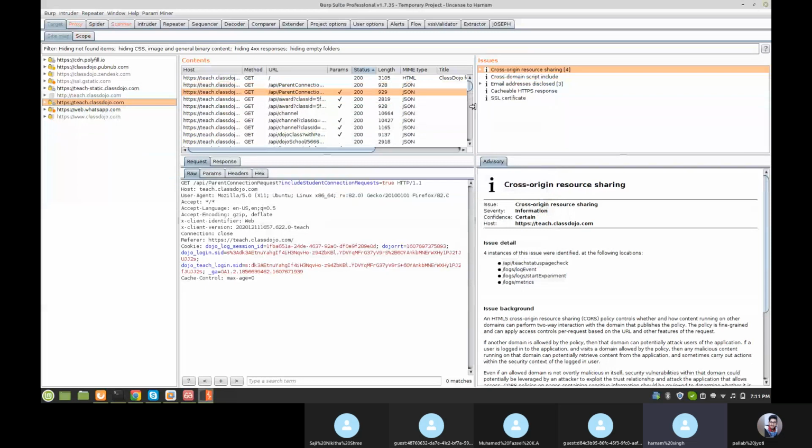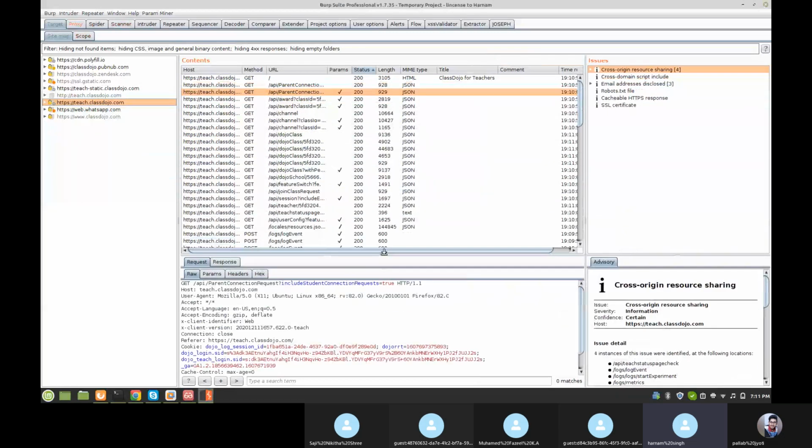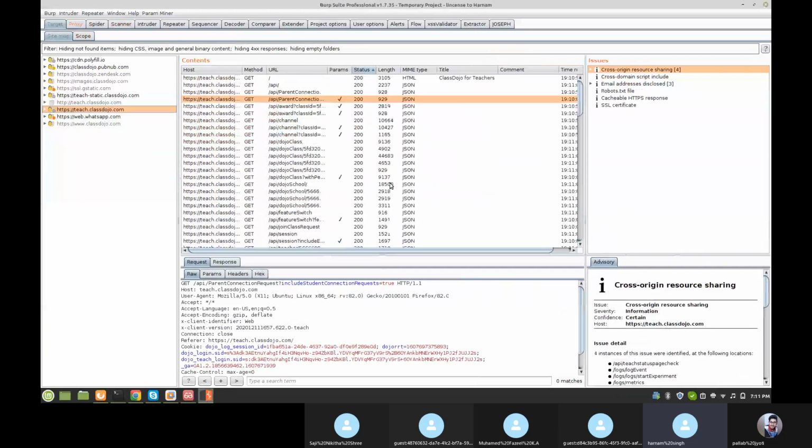Here, you need to spend a lot of time on this website to find the SSRF, because you don't know the functionality of this website, and you don't know all the parameters of this website.